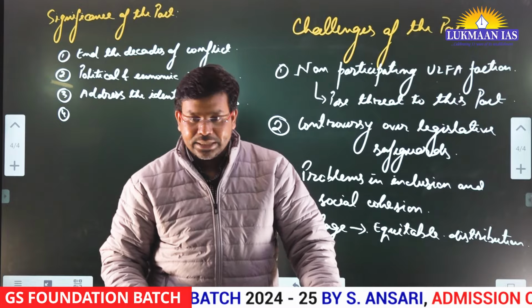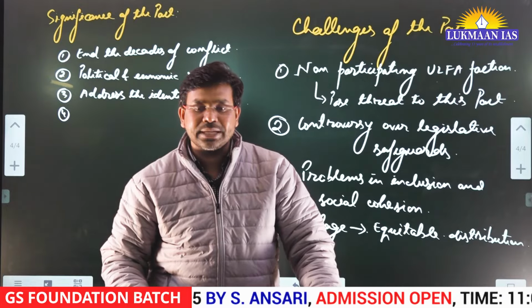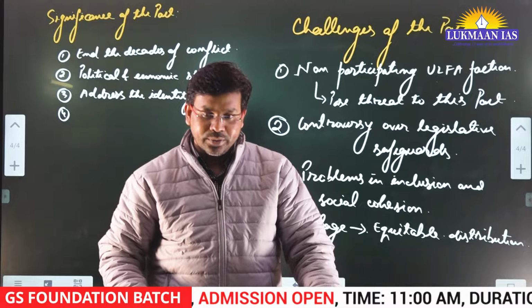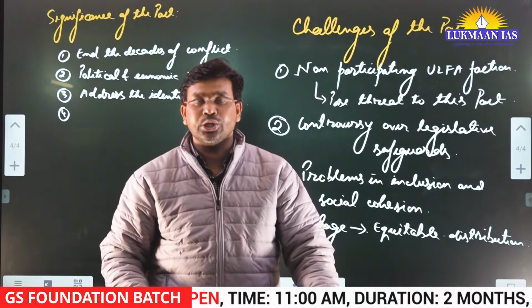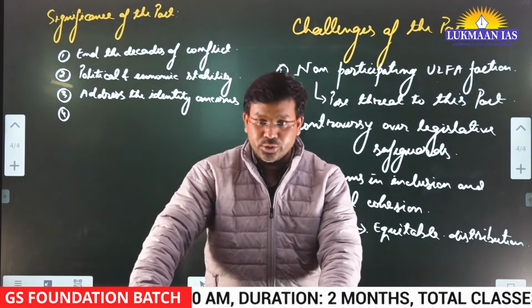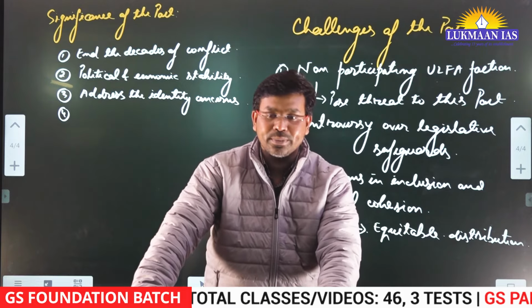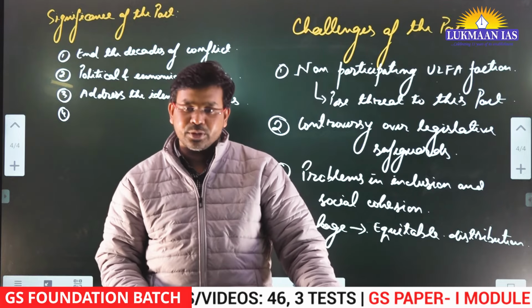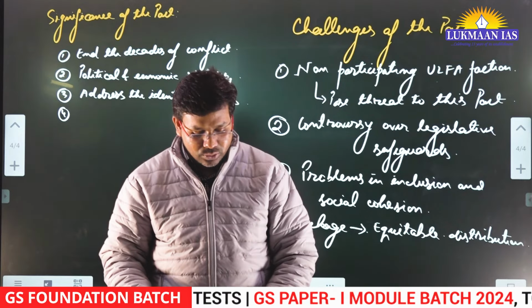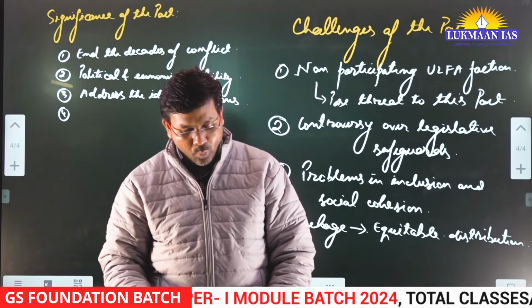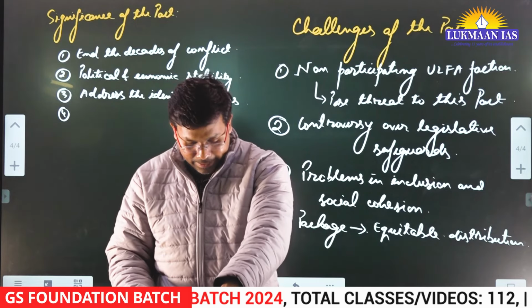Kokrajhar has also been included as a kind of autonomous district council, right? In the Constitution of India, we have the 6th Schedule that recognizes some autonomous regions. So in the state of Assam also there are certain autonomous regions, and Kokrajhar comes under one of those autonomous regions.